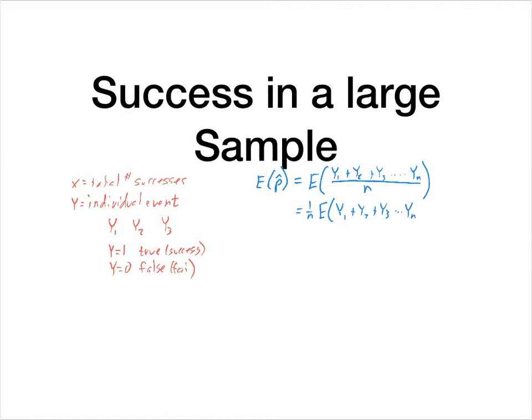Now at this point, we know that all of these y's added together are going to give me x, the total number of successes. And we know this is a binomial probability, right? Each one of these is a Bernoulli: either it's a 1, true, or a 0, false. When I add all those together, I should get x.